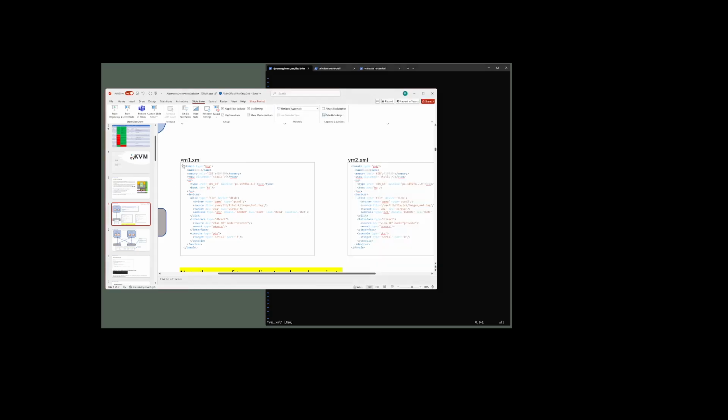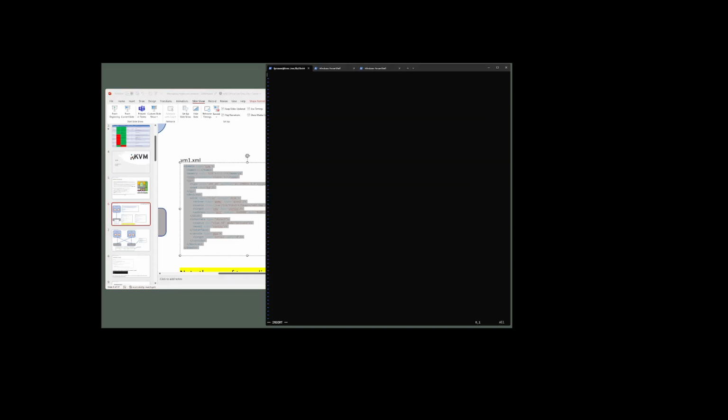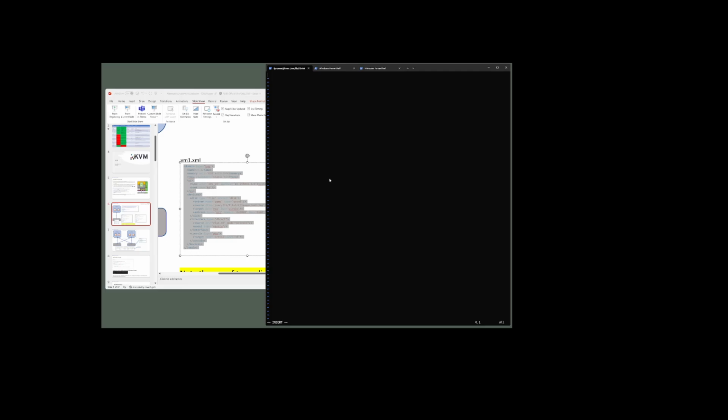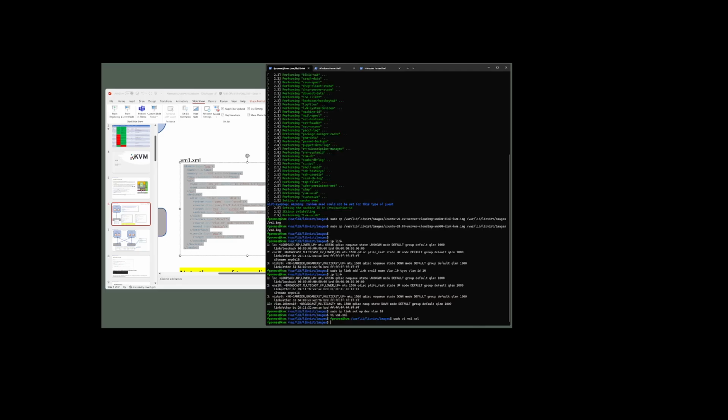I'll take this text here. So we've got our VM name, VM1. It's using our newly created VLAN.10, mode of private. Oh, I think I need to be root. Oh, I'm in the wrong directory.